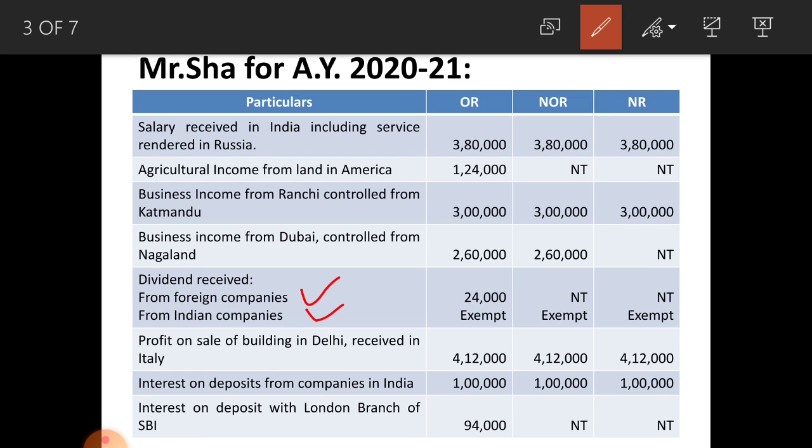Next one, profit on sale of building in Delhi, taxable in the hands of all three categories. Next one, interest on deposits from companies in India, taxable in the hands of all three categories. Next one, interest on deposits with London branch of SBI, taxable in the hands of only ordinary resident, and in the hands of not ordinary resident and non-resident, not taxable.